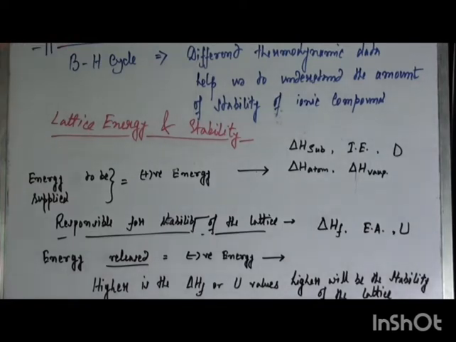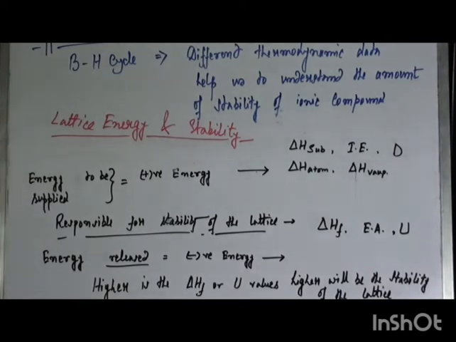Now let us see a few terms involved in the Born-Haber cycle like delta H sublimation, ionization energy, dissociation energy, bond dissociation energy, delta H atomization, delta H vaporization. These energies, these terms, are thermodynamically positive terms.